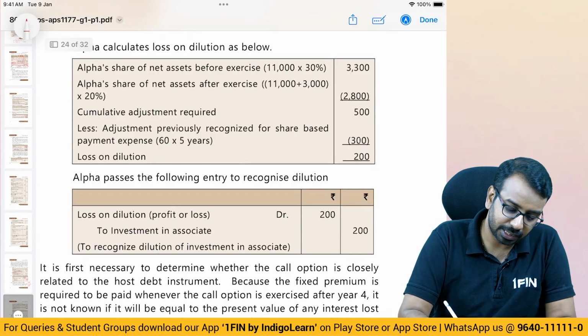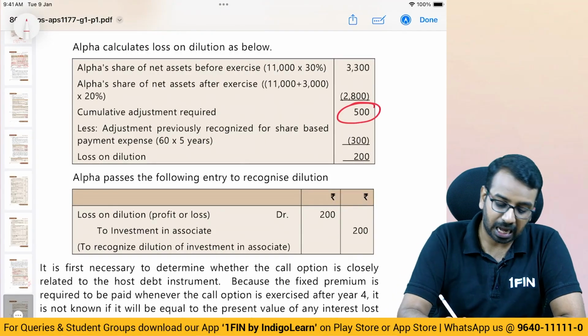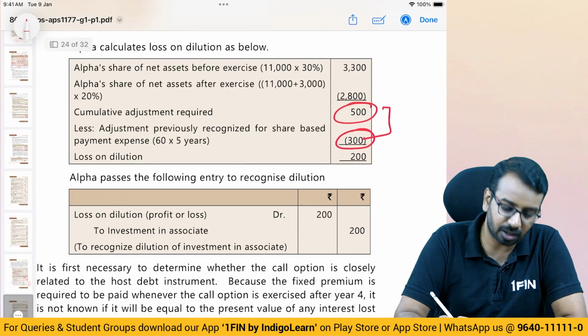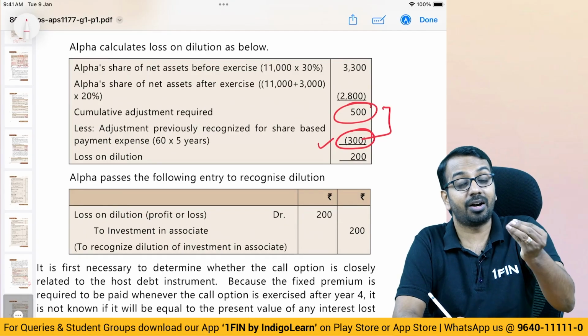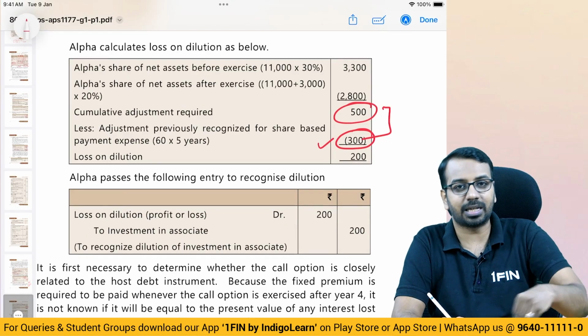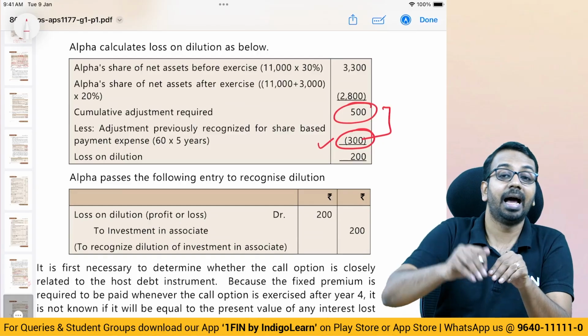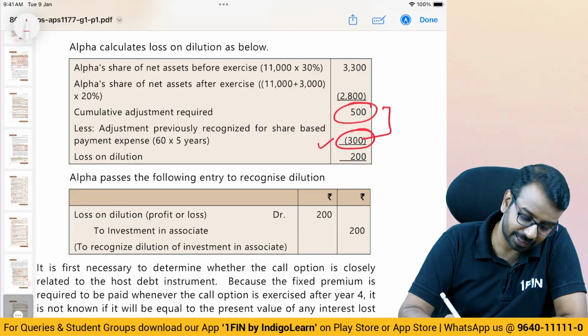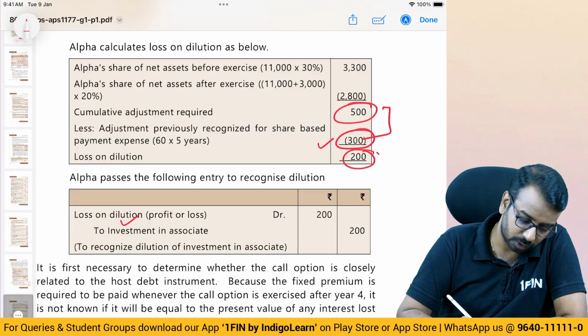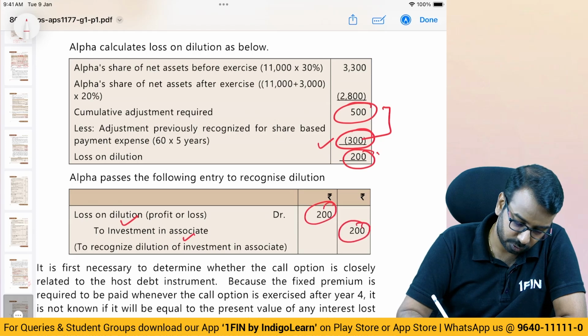So the loss that is to be recorded is 500. Out of this we have already recognized 300 of loss, because periodically when the share-based payment entry was happening, we also recognized an expense and reduction in investment. So what is the balance left? Balance loss is 200, loss and dilution to investment, 200 and 200.